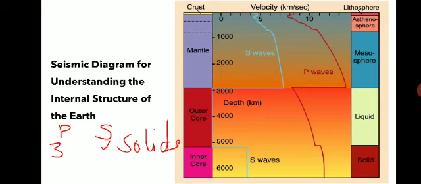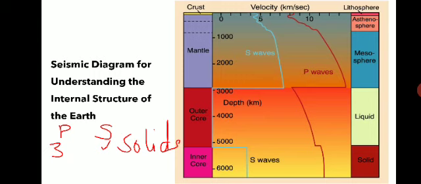You can see here the P and S waves are not the same throughout. So during their travel from the focus, where the earthquake starts, to the various receiving stations on the earth, these changes occur.